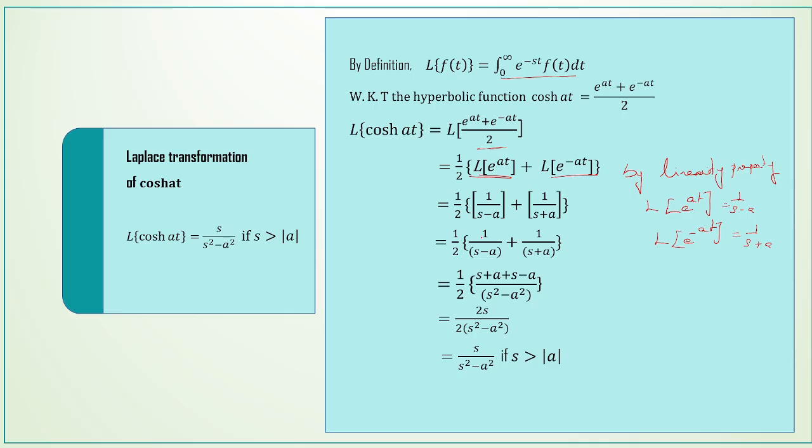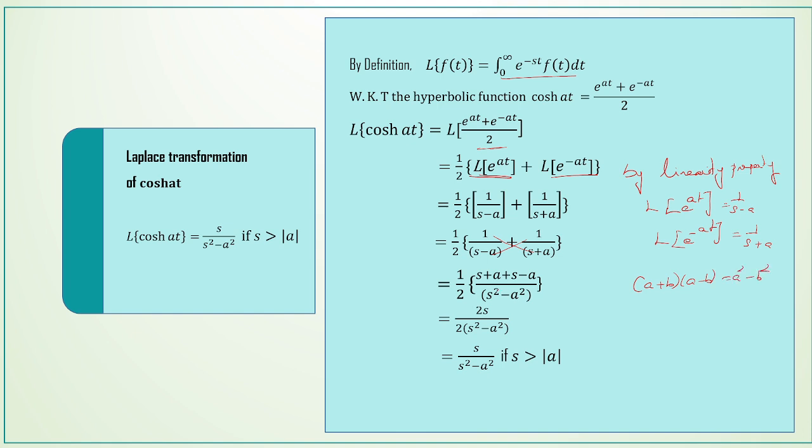This is 1 by 2 into 1 by s minus a plus 1 by s plus a, and then we can cross multiply: 1 into s plus a is s plus a, plus 1 into s minus a is s minus a, divided by s minus a into s plus a, that will be written as s square minus a square, as you know that a plus b into a minus b is equal to a square minus b square.